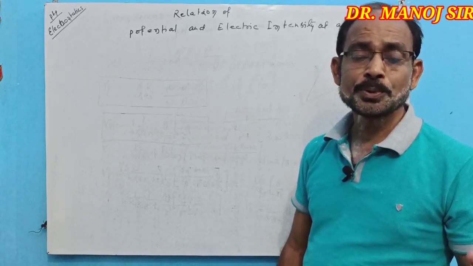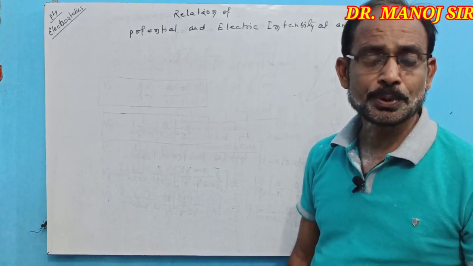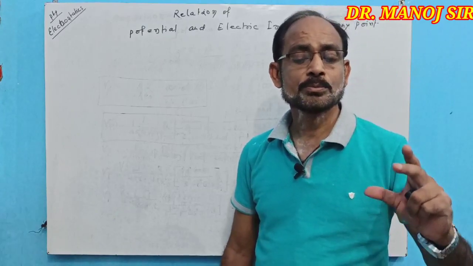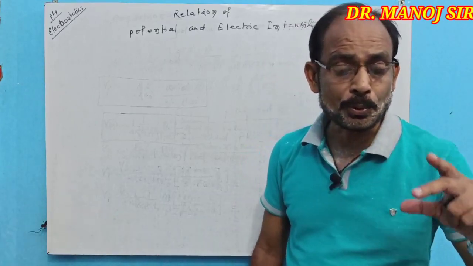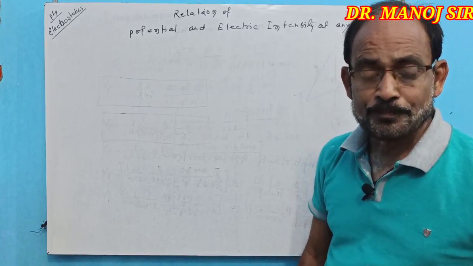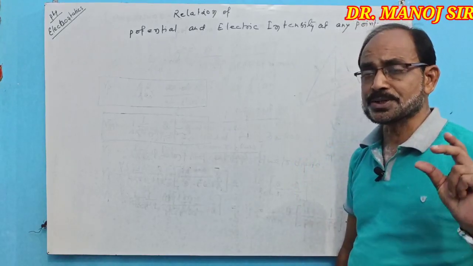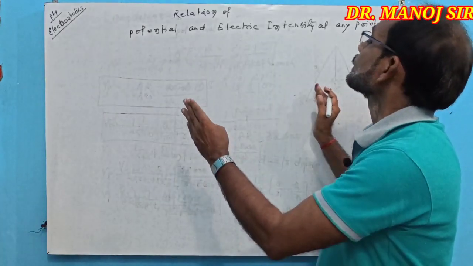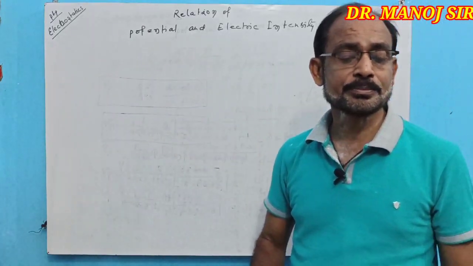Suppose Q charge is on the O, that is the first end of the conductor or a dipole.